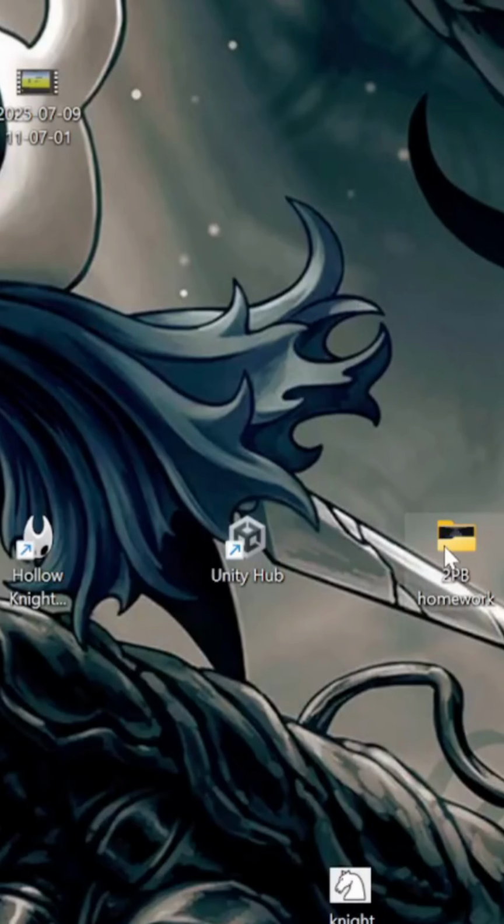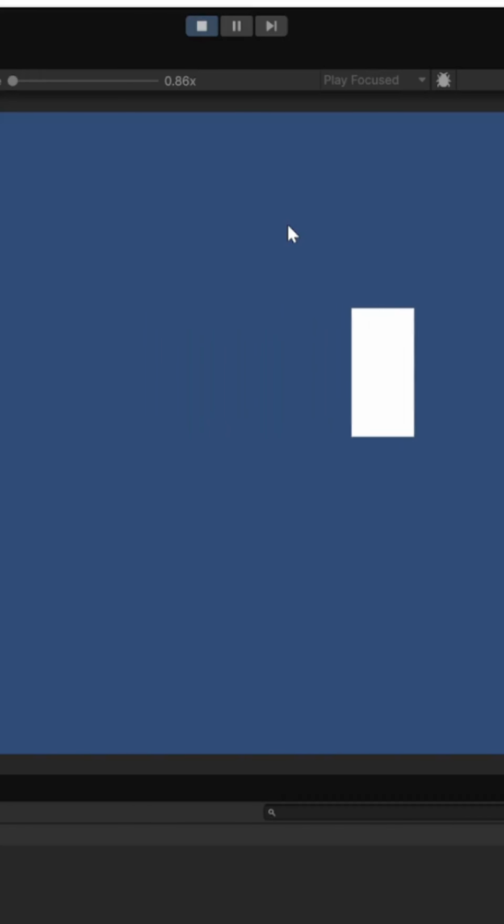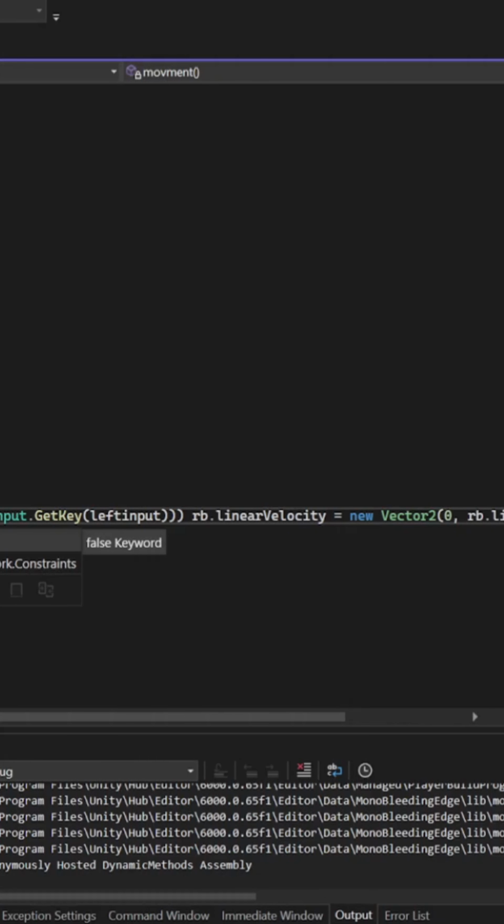Ever get that feeling when you want to be productive but also not? So let's make a video game. First we need a player and a script, write a line of code, and we are moving right. One more and we are going left and right, and one last so we stop when you don't press anything.